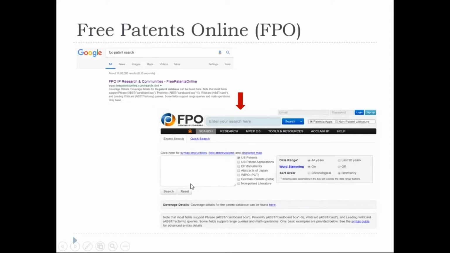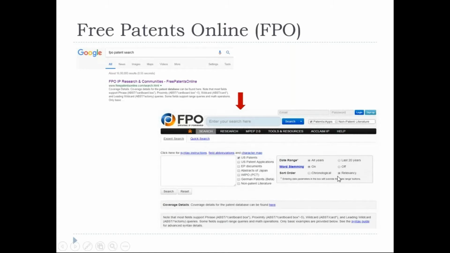What is the next one? FTO, as I mentioned, is one of the good databases. Again, it's a free database. It comprises all US applications, European applications, German applications, and non-patent literature. Also, you could see the WIPO PCT ones. It will also give another range, which year to which year, the last 20 years. Most of you understood that this belongs to infringement search, right? Just for the last 20 years. Similarly, you can search in chronological order, or relevancy order.